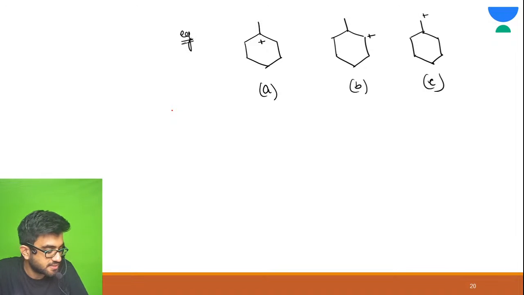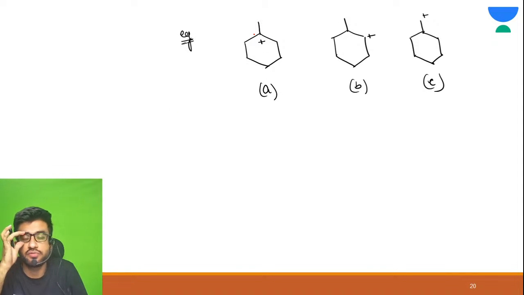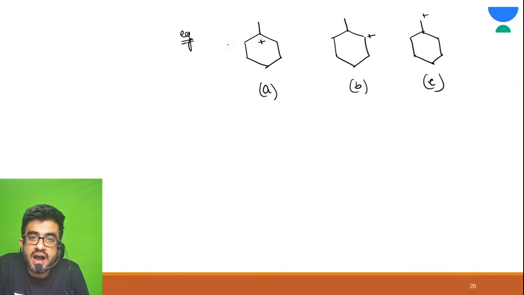Yes, hyperconjugation. See, there is no resonance in any of these. If there had been resonance, we would have kept them as more stable, but there is no resonance. Now see alpha. Alphas are directly attached to the carbocation. Here this is alpha, this is alpha, this is alpha. Here there are 3 hydrogen, here 2 hydrogen, and here also 2 hydrogen. So 7 alpha hydrogen. Fantastic.